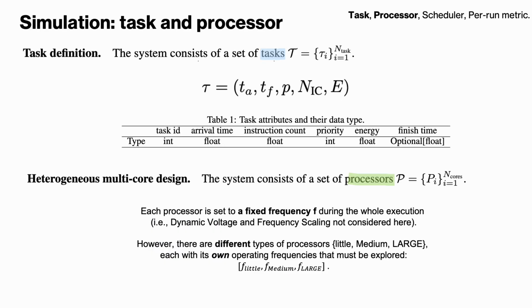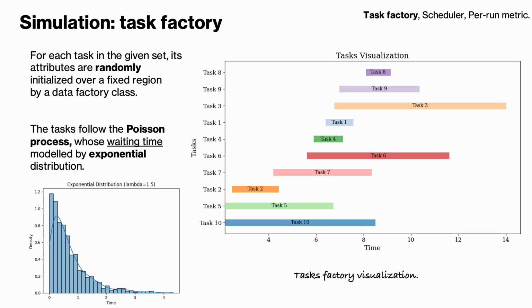The task is considered as a 5-element tuple, where each attribute is defined as in the table. We adopt a multi-core system, among which types of processors exist, including little, medium and large cores. They have distinct frequency ranges. The task series are randomly initialized following the Poisson process, whose waiting time is modeled by exponential distribution.